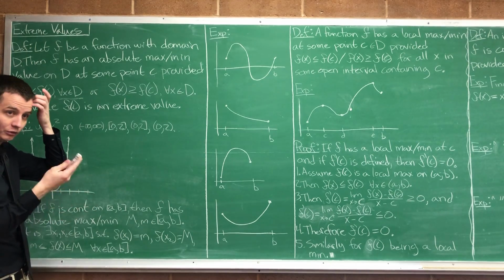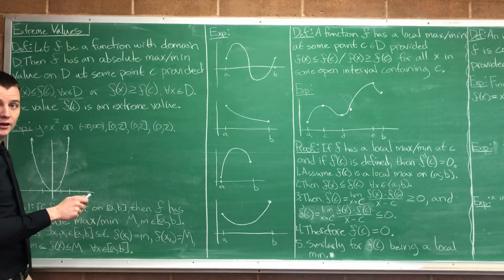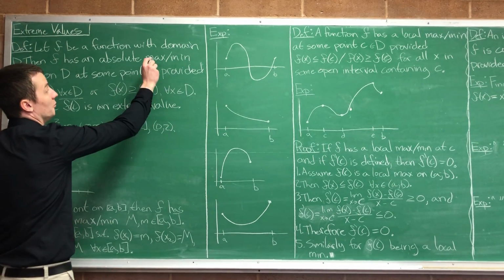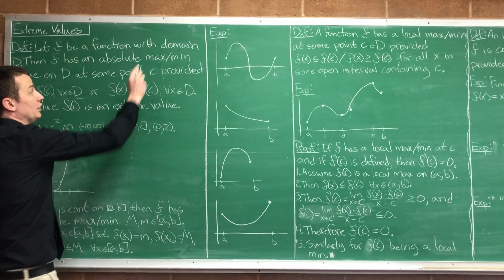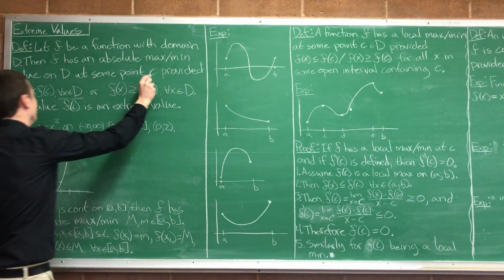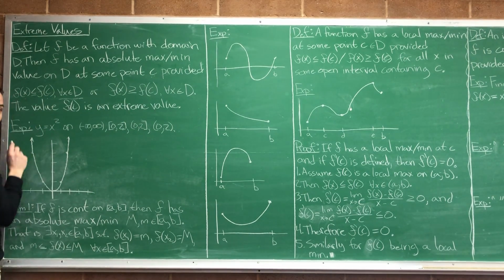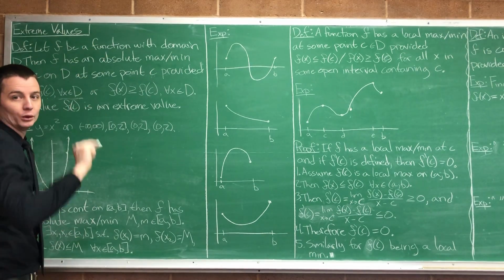The lowest point the function reaches or the highest point the function reaches. So it's a point? Yes. It's a value at a point. It reaches its max at some point c if f of c is greater than or equal to the function at every other point. So it's the value of a function at a point.